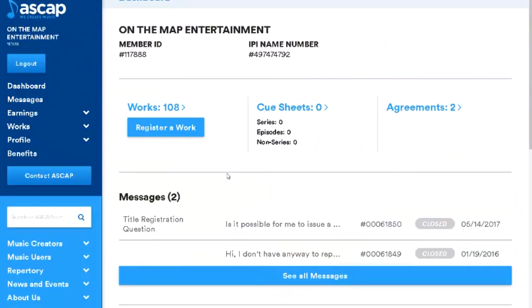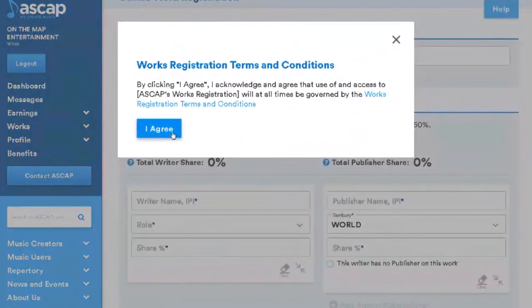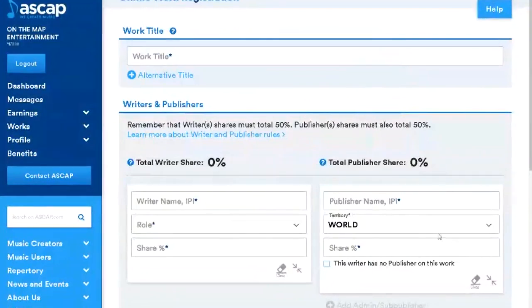All right, so what we want to do here, their dashboard is really easy to read and easy to use. And so what I want to do is register a work. Yes, I agreed to the terms and conditions. I've done this before.